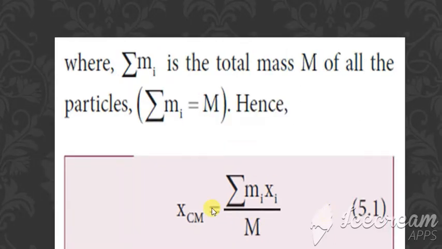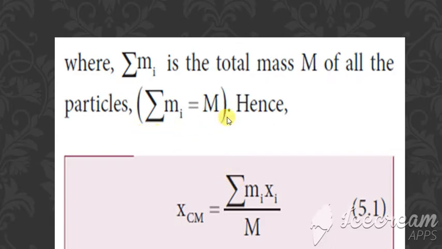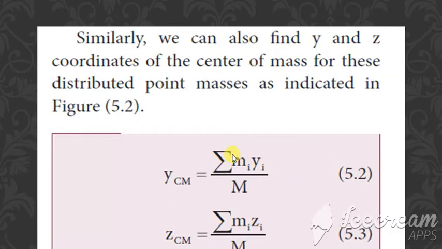Suppose instead of summation mi, I write capital M. We substitute capital M, so that we get x cm equal to summation mi xi divided by M. This gives a formula for x of cm. In the same way, for y, we get y cm equal to summation mi yi divided by summation mi, which we write as M. Same way, z of cm can be written as summation mi zi divided by M. So these are the values of the x, y, and z coordinates.